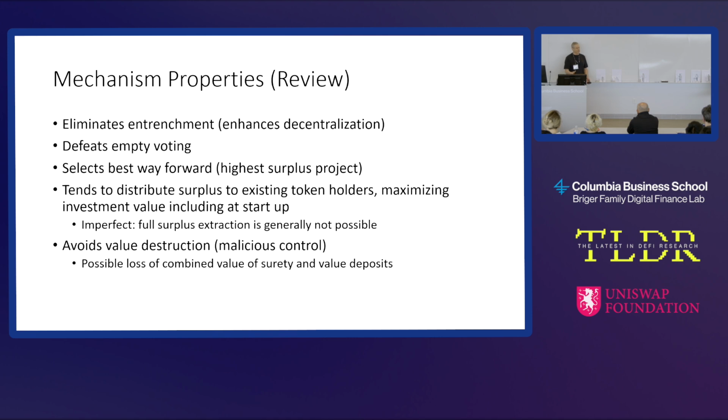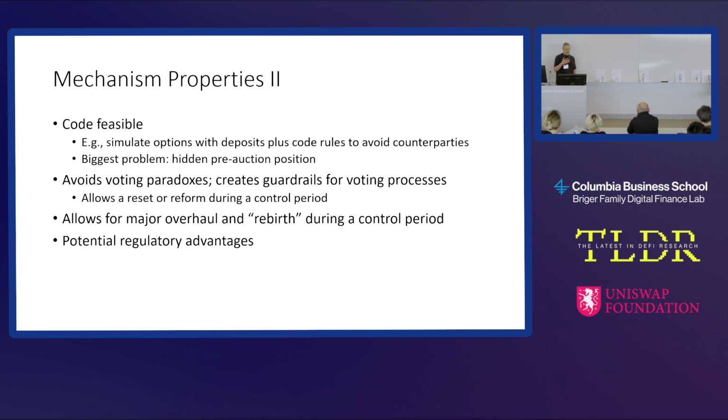So now we've already shown all these properties. We've gotten rid of entrenchment. We defeated empty voting. We've selected the best project going forward. We have a tendency to distribute the surplus to existing token holders, which maximizes the investment value. We've blocked value destruction. What else can we get? We're running out of time, so we're just going to go through the list. Well, we have code feasibility.